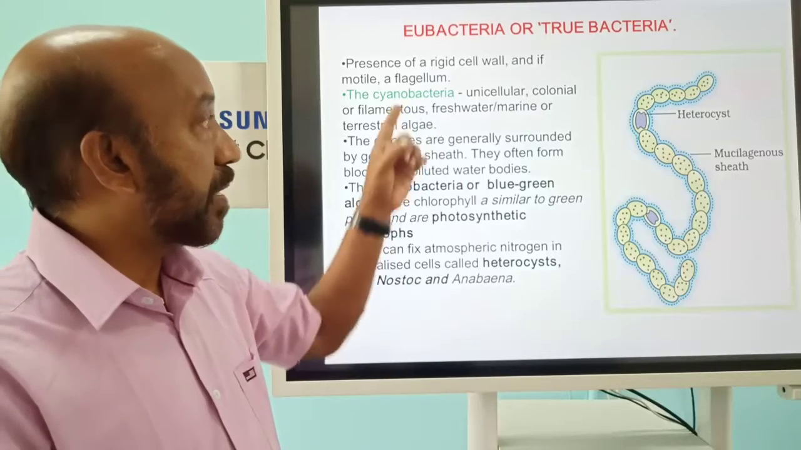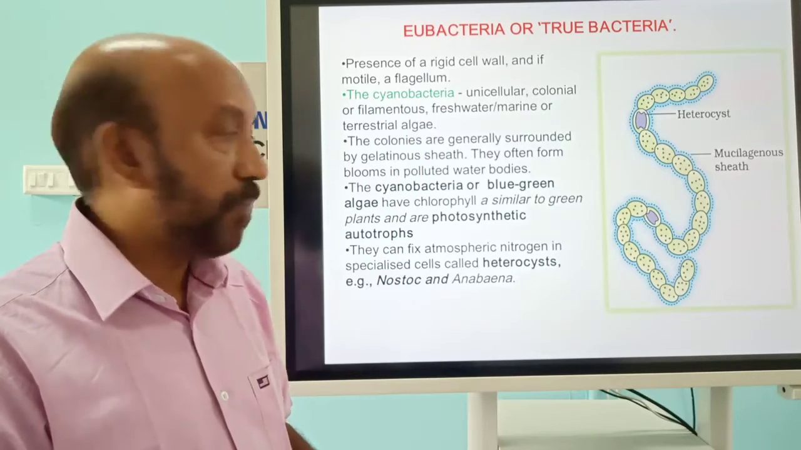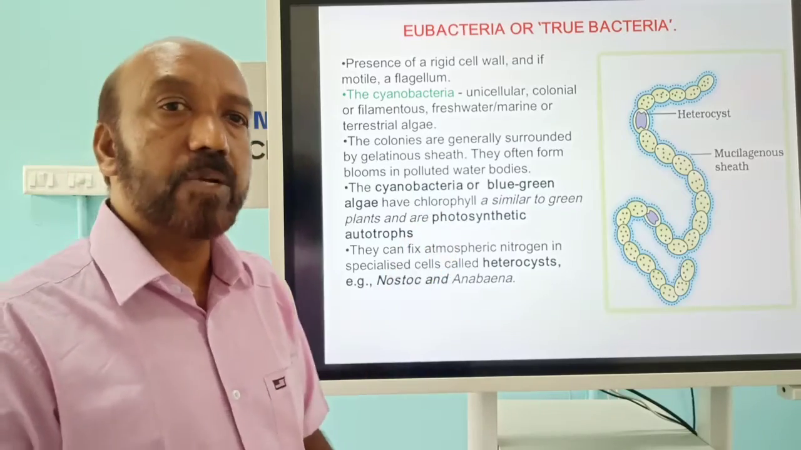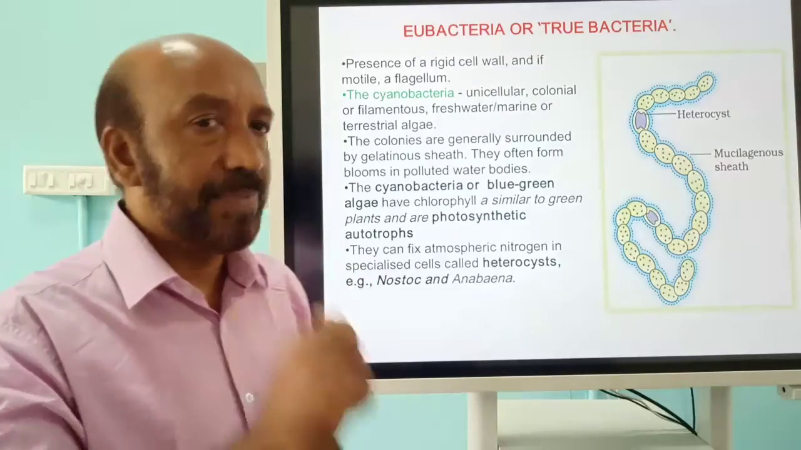And the cyanobacteria generally have a special feature: the presence of chlorophyll pigment like that of the higher plants, which makes them able to perform photosynthetic activity.